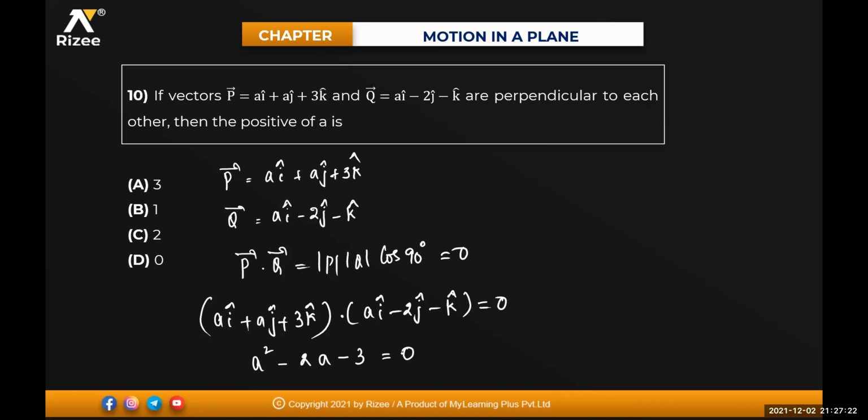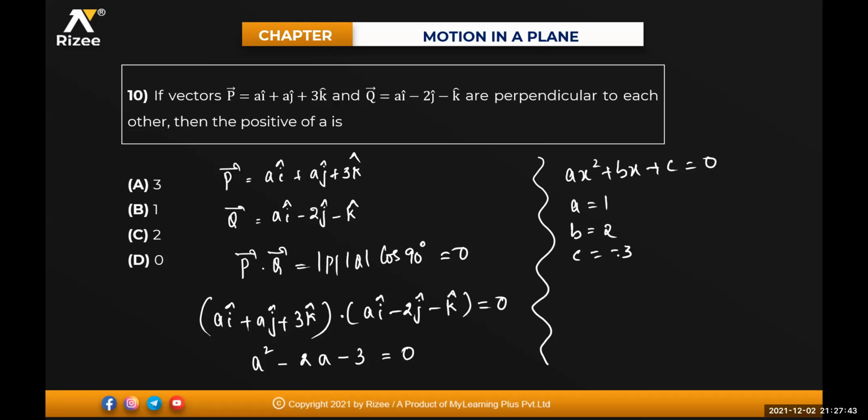That will be equal to 0. So this is in the form of what? A quadratic equation. ax square plus bx plus c is equal to 0, isn't it? a is equal to how much? 1, isn't it? b is equal to how much? 2. c will be equal to minus 3.